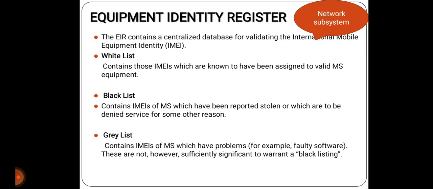The whitelist contains those IMEIs which are known to have been assigned to valid MS equipment, and the blacklist contains IMEIs of MS which have been reported stolen or which are to be denied service for some other reasons. Also, the greylist contains IMEIs of MS which have problems, for example faulty software, but there is not however sufficient warranty for blacklisting them.